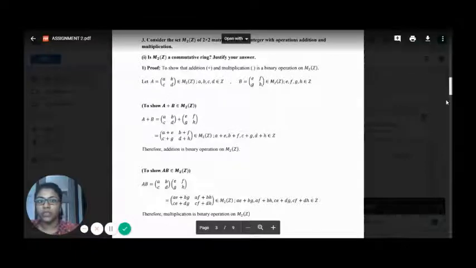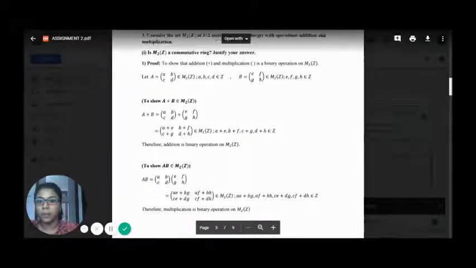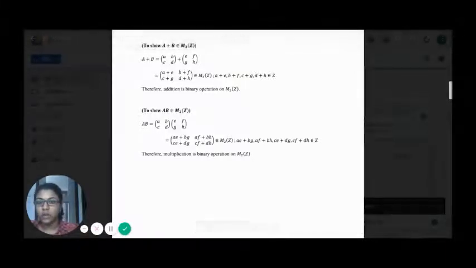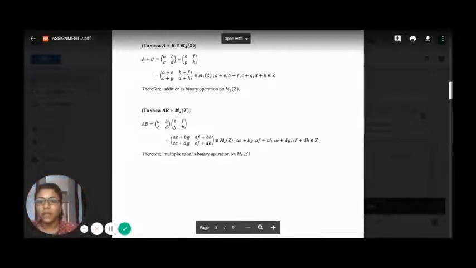Next, we have to show that AB is an element of the matrices over the integers for multiplication. So matrix A times matrix B, we will have this matrix here, which is an element of the matrices over the integers, where all the entries in this matrix are also elements of the integers. Therefore, we can conclude that multiplication is a binary operation on matrices over the integers.